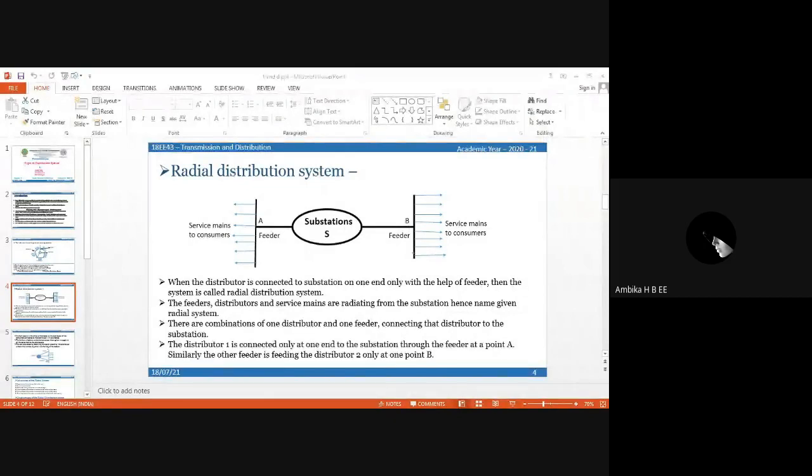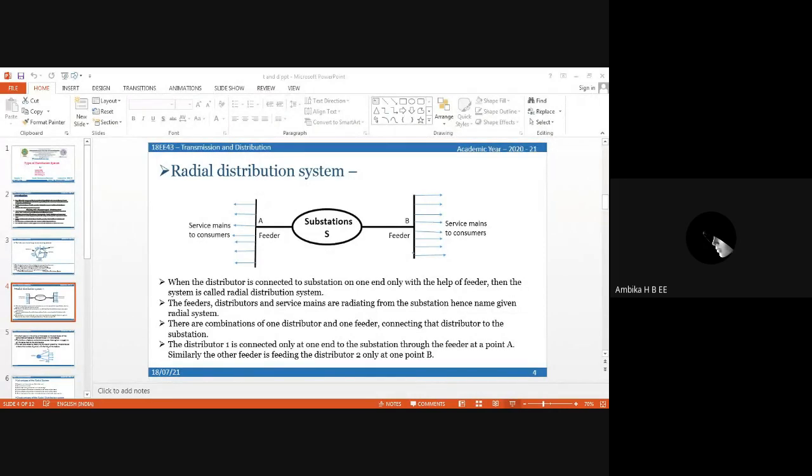Myself, Ambika HB. Today, I am here to explain about the radial distribution system. When the distributor is connected to the substation on one end only with the help of the feeder, the system is called the radial distribution system, as shown in the figure. The feeders, distributors, and service mains radiate from the substation, hence the name radial system.